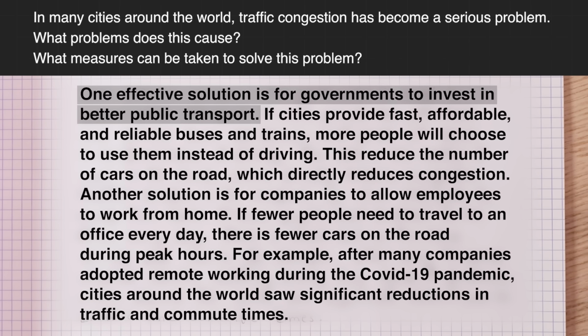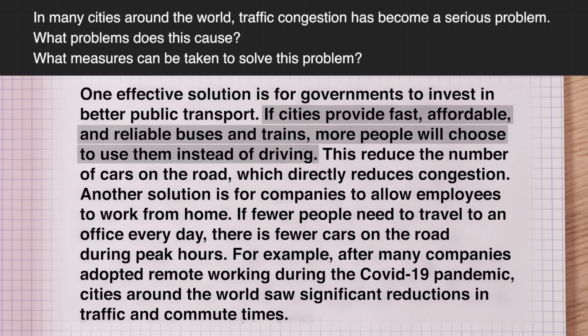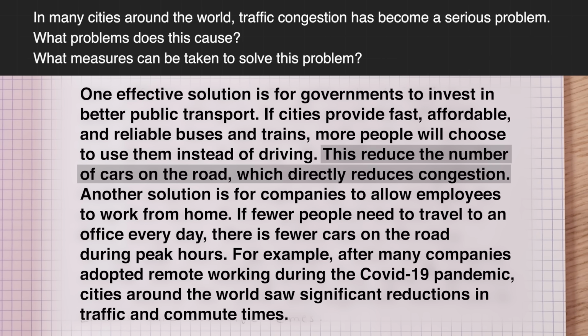One effective solution is for governments to invest in better public transport. So this is my main solution. Very good. If cities provide fast, affordable and reliable buses and trains, more people will choose to use them instead of driving. So you've listed what public transport is and how people will actually use it. Now, why or how will this reduce traffic? This reduces the number of cars on the road, which directly reduces congestion.